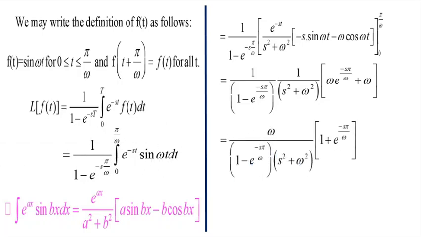So now when we take omega common in our numerator, we get omega divided by 1 minus e power minus s pi by omega into s square plus omega square into 1 plus e power minus s pi by omega. So now we write it as omega divided by s square plus omega square into 1 plus e power minus s pi by omega divided by 1 minus e power minus s pi by omega.